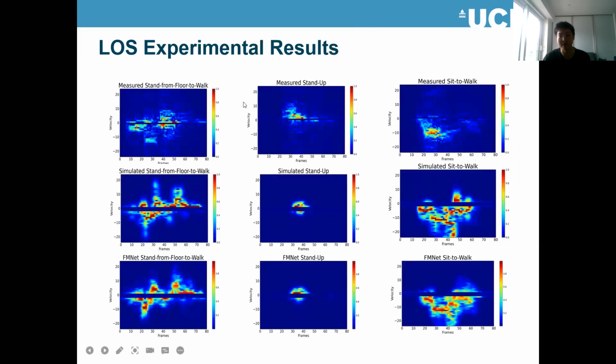Here are some basic results. This is for the LOS experiment. The first row is the measured data, the second is the simulated data, and this is the enhanced data. We only input the measured data into the FMNet and here is the output. We can see we get a very clear pattern, and it's very close to the simulated data.